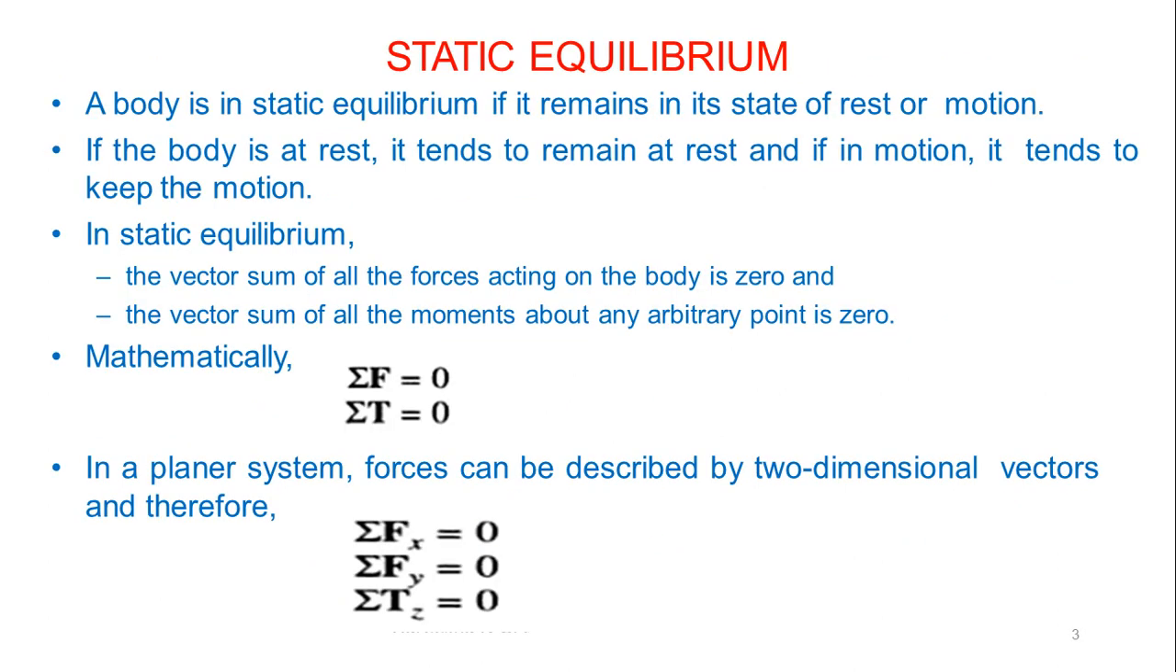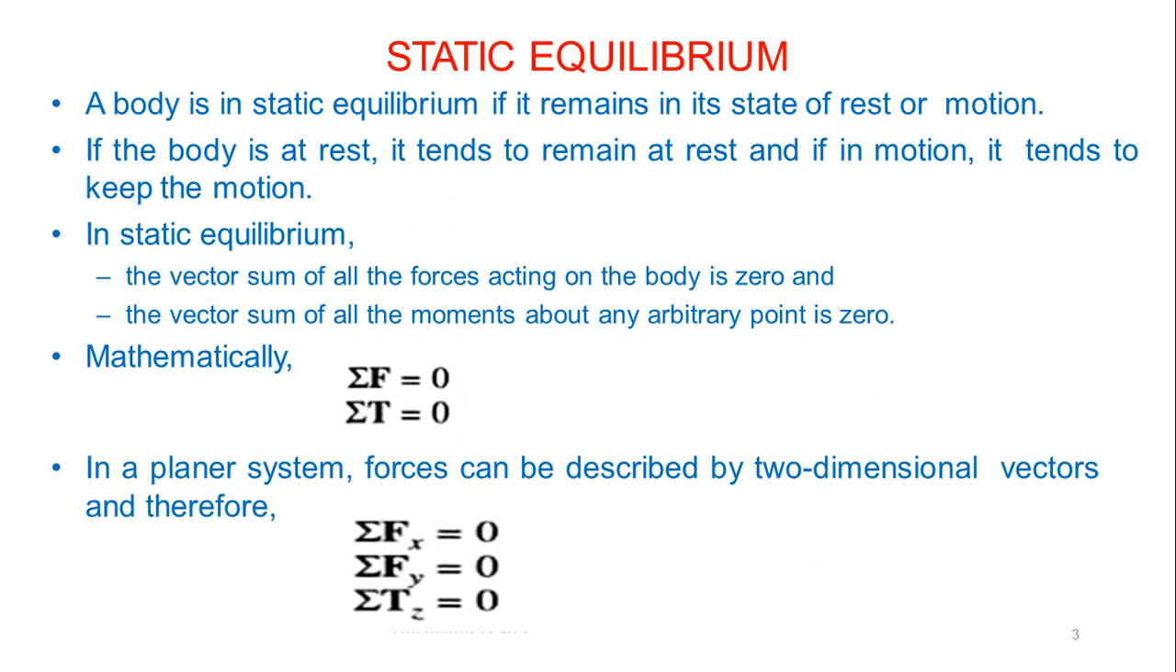Okay. So let us see what are the things in static equilibrium first. A body is in static equilibrium if it remains in its state of rest or motion. So if the body is at rest, it tends to remain at rest, and if in motion, it tends to keep in motion. So you know these things. In static equilibrium, two conditions are given here. The vector sum of all the forces acting on the body is 0, that is, summation of F should be equal to 0. So that will be the first condition.